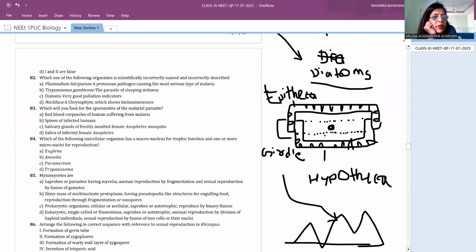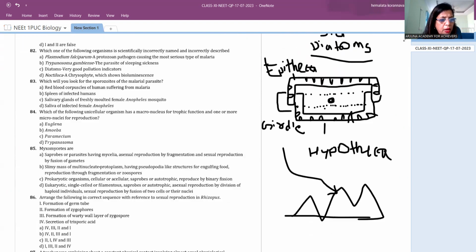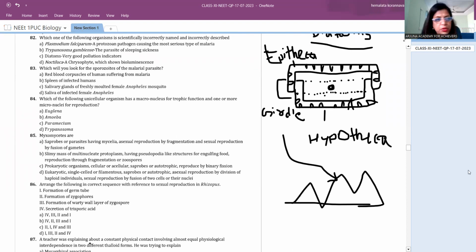The 82nd question: which one of the following organisms is scientifically incorrectly named and incorrectly described? The first one says Plasmodium falciparum, a protozoan pathogen causing the most serious type of malaria.